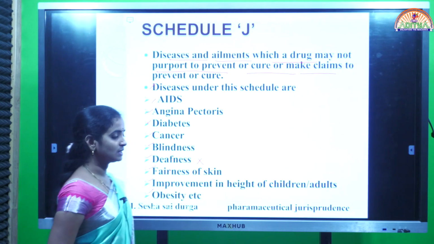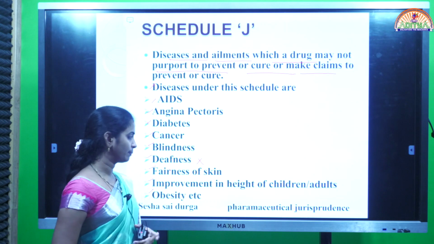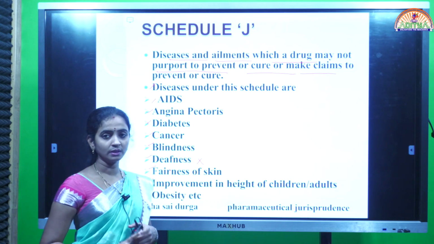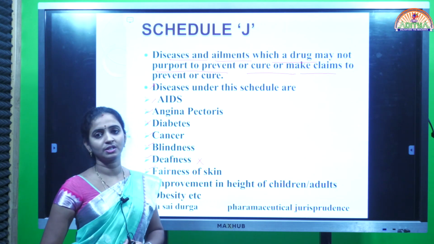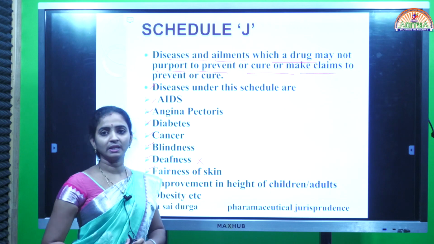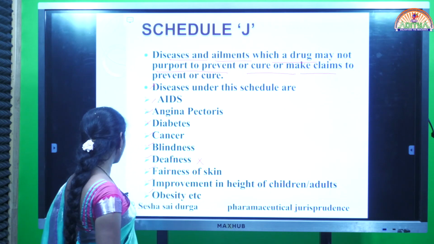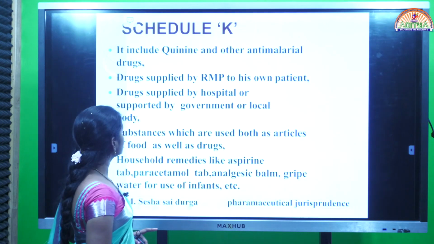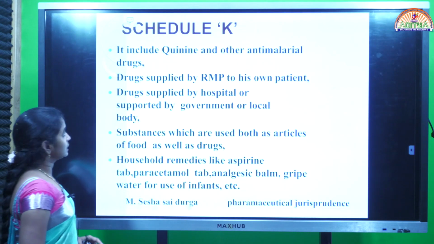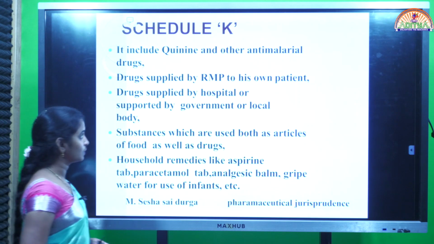So these are the various conditions and disorders of the people. These conditions we can't change by taking the medication. Such types of conditions, disorders and diseases are categorized under Schedule J. Next one is Schedule K. What are the drugs which come under Schedule K?